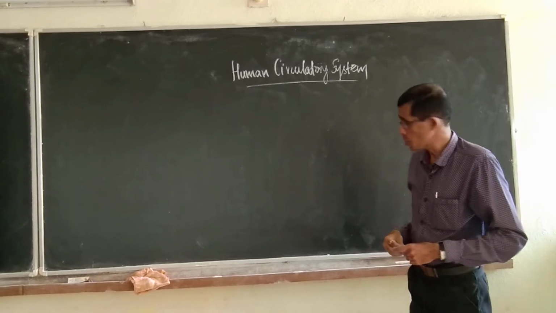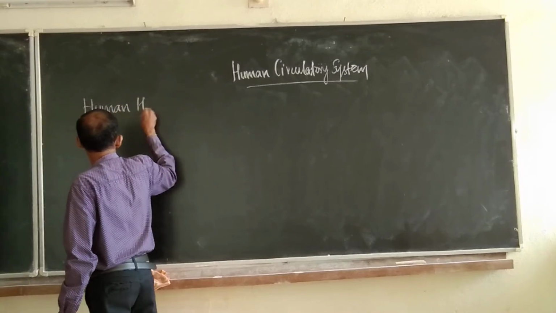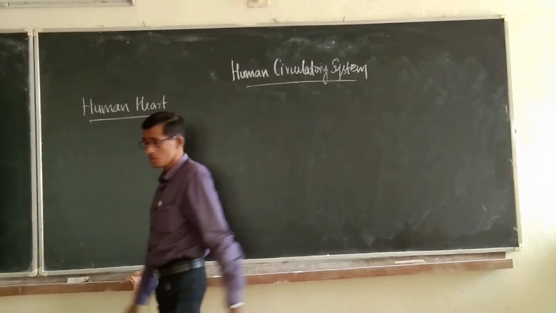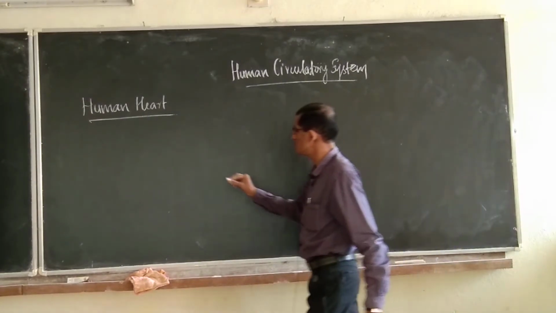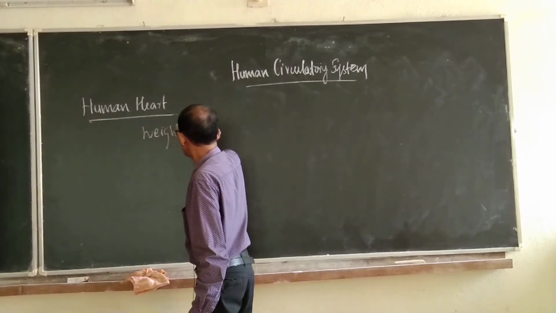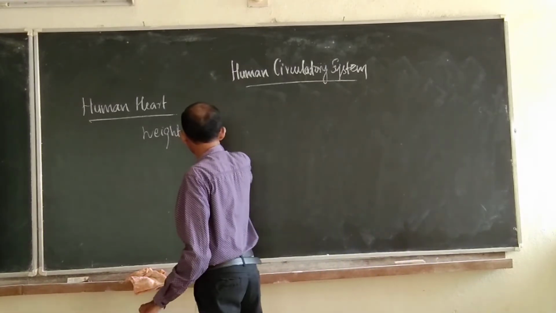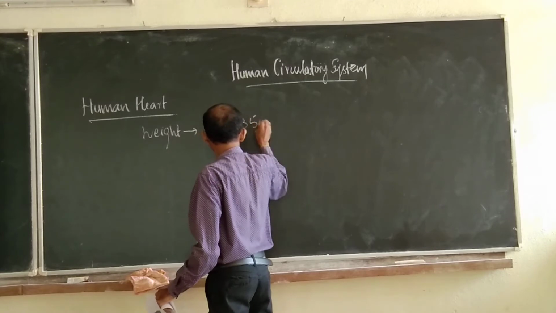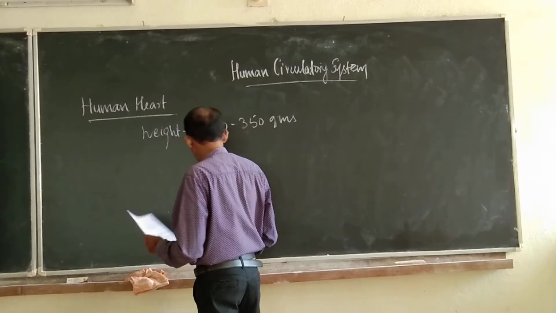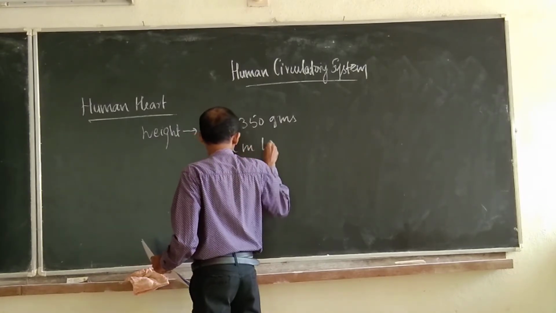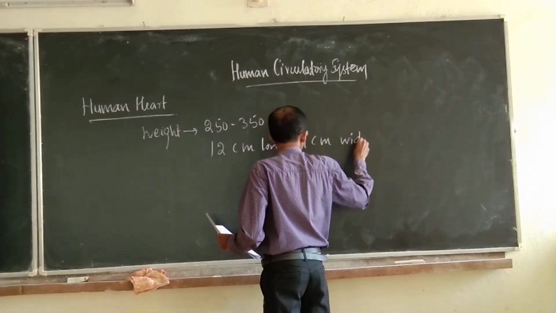Coming to the human heart. If you take the human heart, the weight is about 250 to 350 grams, and the measurement is 12 centimeter long and 9 centimeter width.